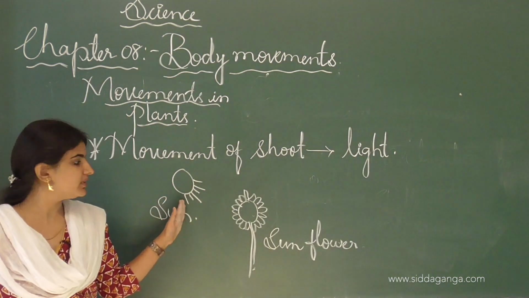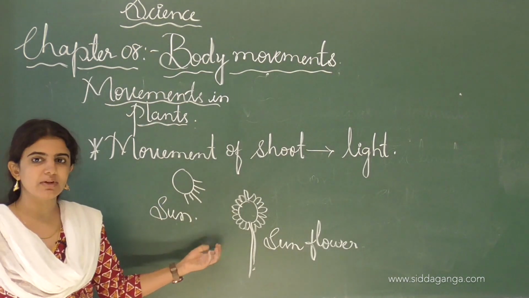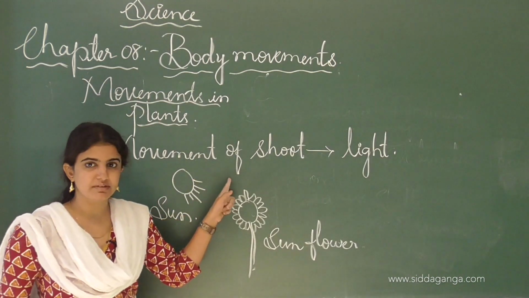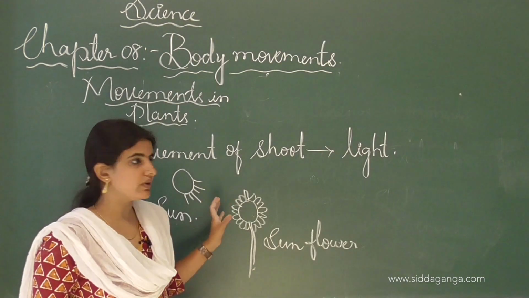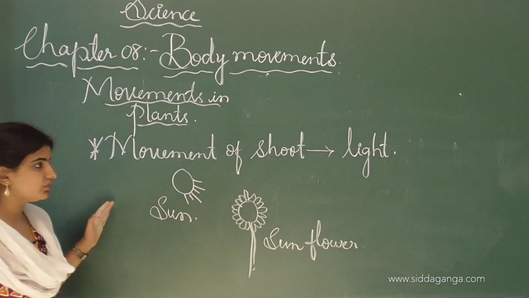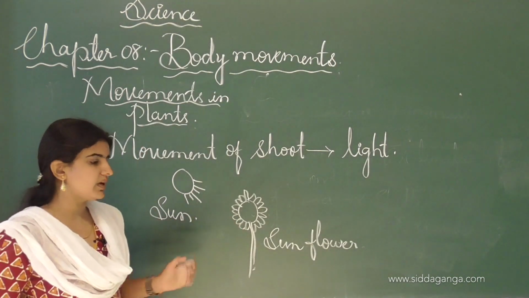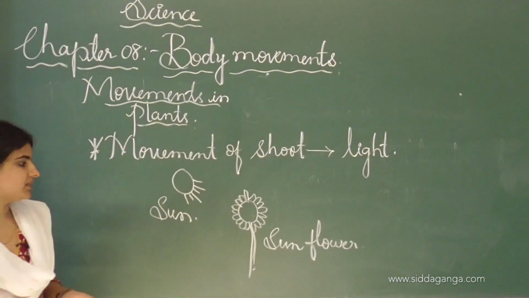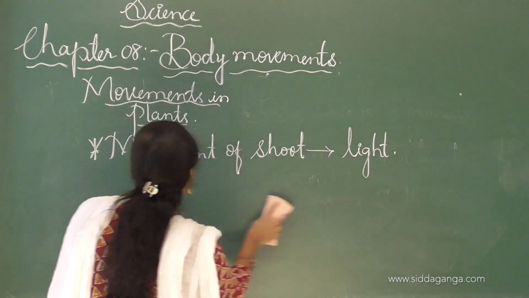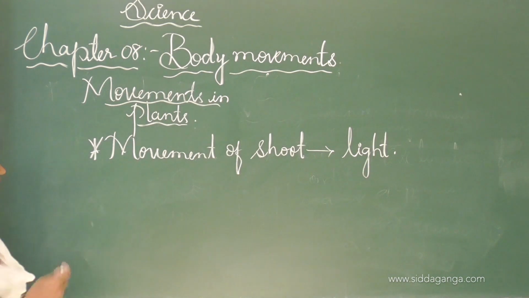If the sun is here, the shoot will turn, movement will take place and turn according to the sun. If the sun is at this place, it will turn according to the sun. Like that, the movement of the shoot takes place towards the light. This is one example of a movement, where the sunflower is the example of shoot movement towards the light.